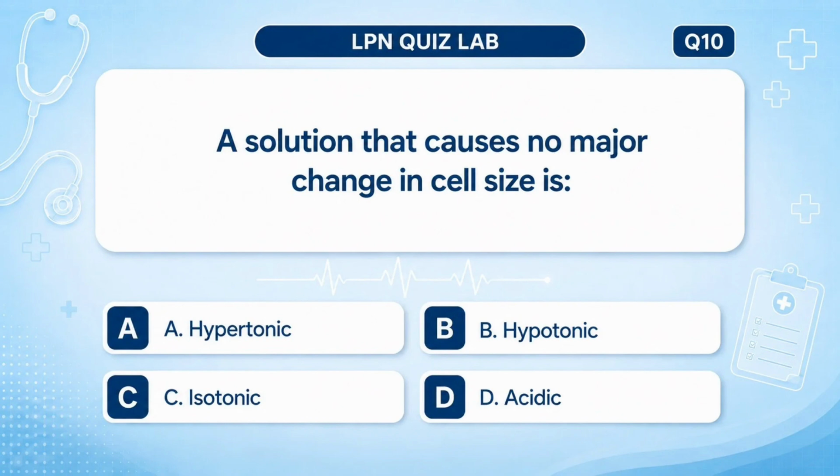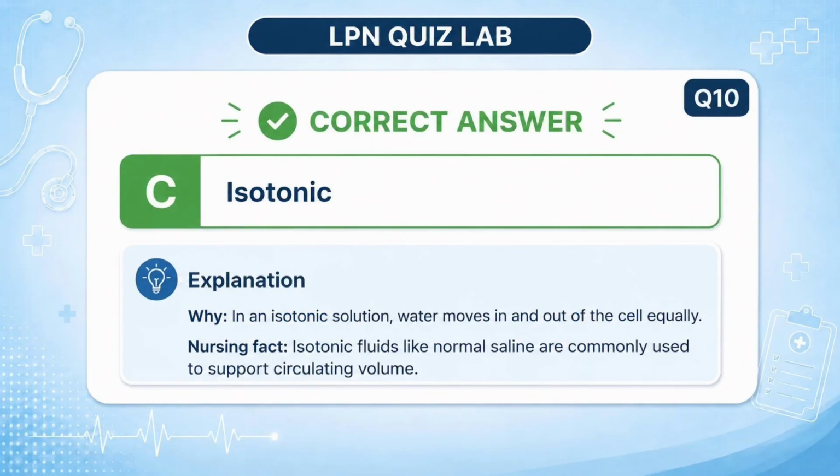A solution that causes no major change in cell size is A. Hypotonic. B. Hypertonic. C. Isotonic. D. Acidic. Answer: C. Isotonic. Why? In an isotonic solution, water moves in and out of the cell equally. Nursing fact: isotonic fluids like normal saline are commonly used to support circulating volume.